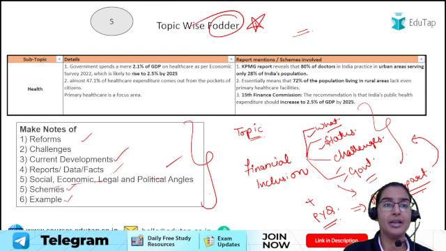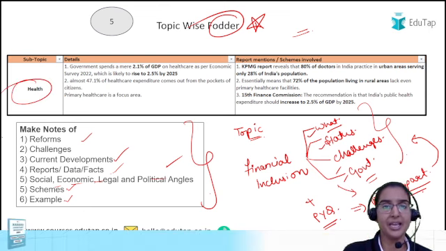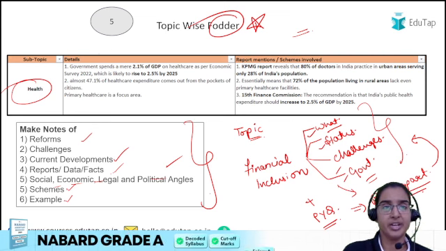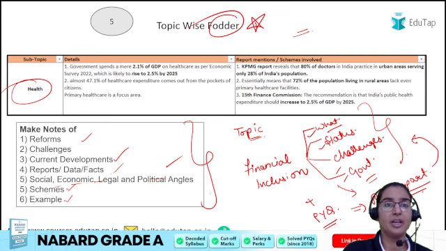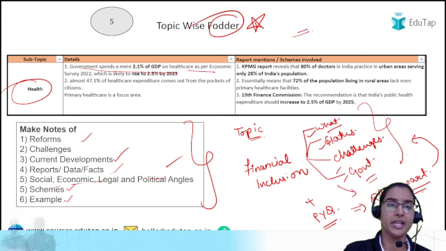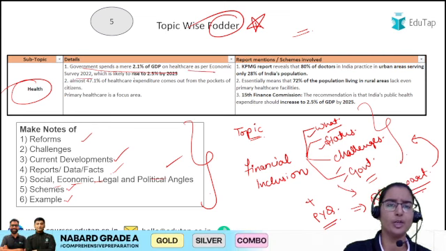So for example, if you are preparing the topic of health, here we have written certain details. For example, the government spends a mere 2.1% of GDP on healthcare as per the Economic Survey 2022, which is likely to rise to 2.5% by 2025, right?